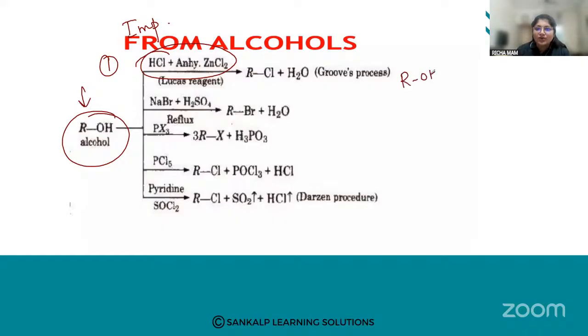ROH, when it reacts with concentrated HCl plus anhydrous ZnCl2, please remember what Lucas reagent is. We are going to get RCl plus